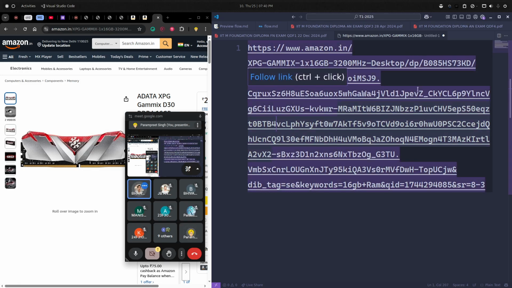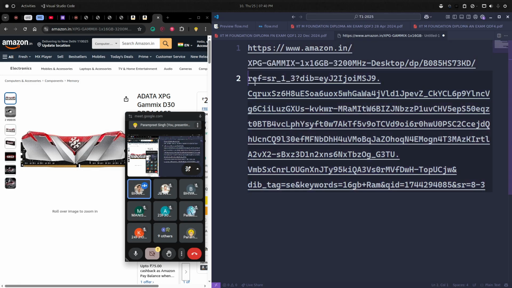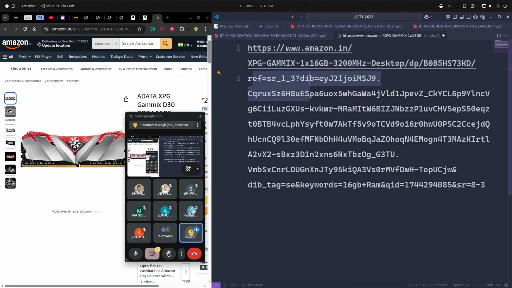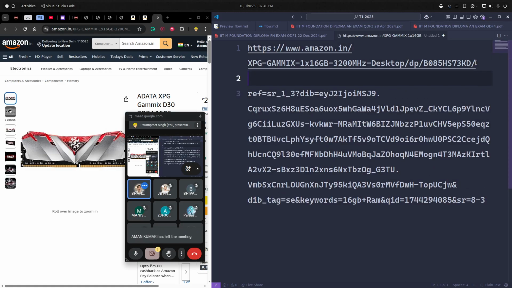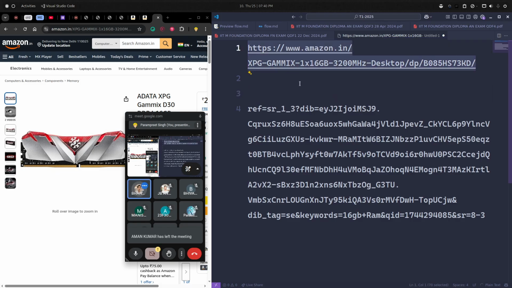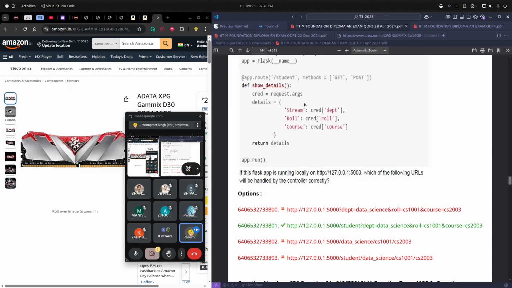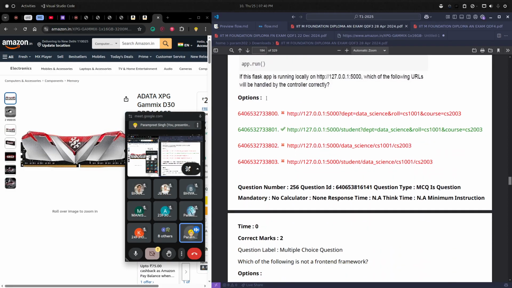So what is this ref equal to SR1? These are parameters. The ref is a parameter, dib is a parameter, and all the other keywords are parameters. Here is only a small confusion: I always thought parameters start from the question mark. Sometimes not. This is just practice. The more we practice, the more we get to know about this. I hope you all are clear with this.